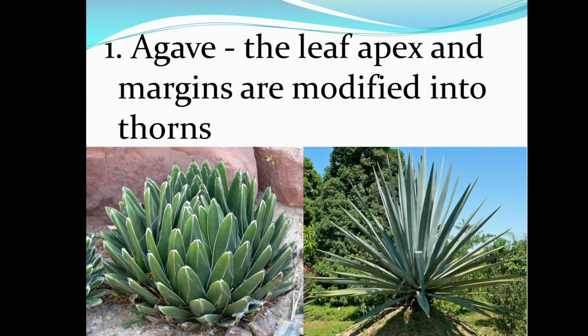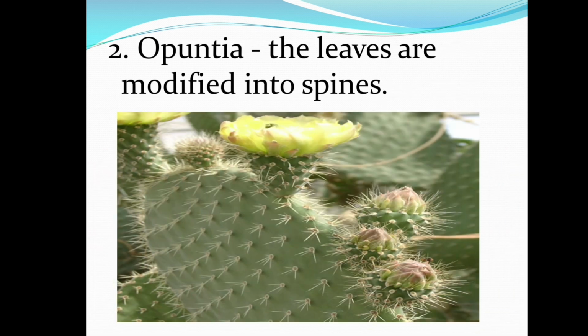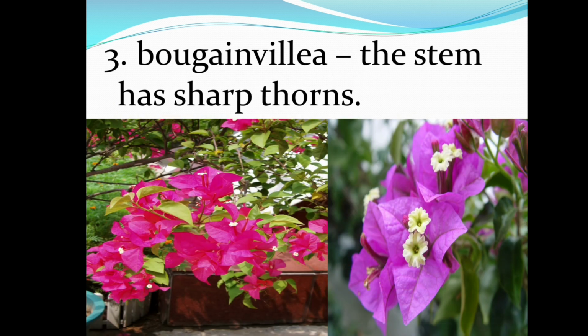First one, agave. The leaf apex and margins are modified into thorns. Apex is the tip of the leaf blade. So, that will be modified into thorns, and this is one type. Another example, opuntia. In this plant the leaves are modified into spines. And the last one is bougainvillea. Here the stem has sharp thorns.